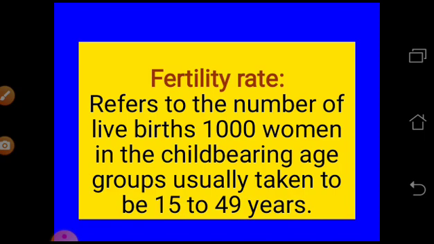So what is the age group? That is from 15 to 49 years of age. We consider them as women who can go for childbirth in these age groups. That is why it is considered as the fertility rate: the number of live births per 1000 women in the childbearing age groups, usually taken to be 15 to 49 years of age. So we have to remember it.